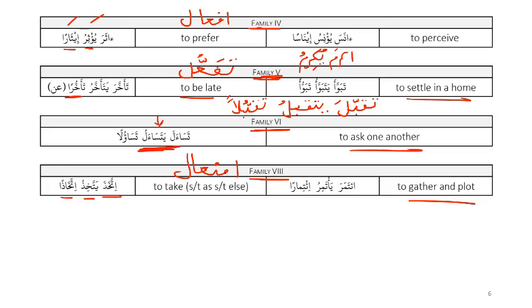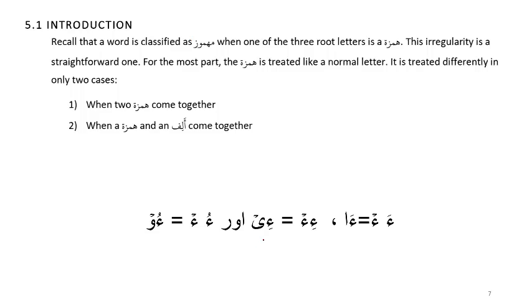What is common about all these words that we've seen is that the hamza shows up somewhere as a root letter, and that's why all these are called mahmuz, because mahmuz means it contains a hamza. So when a word is classified as mahmuz, that means one of the root letters is hamza. This irregularity is a relatively straightforward one, and that's why we are starting with it.